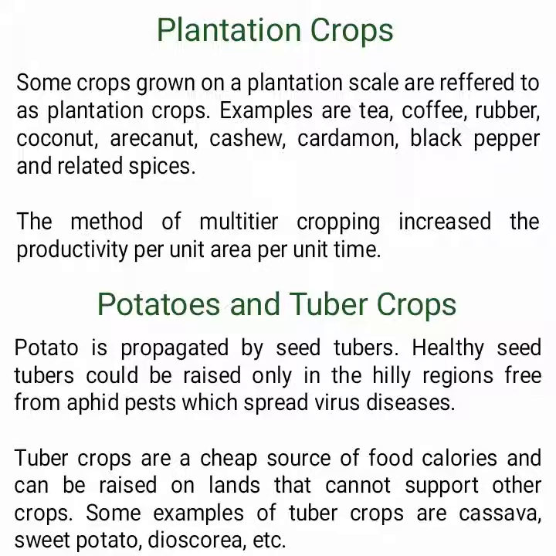Potato and tuber crops. Potato is propagated by seed tubers. Healthy seed tubers could be raised only in the hilly regions free from aphid pests which spread virus diseases. Tuber crops are a cheap source of food calories and can be raised on lands that cannot support other crops. Some examples of tuber crops are cassava, sweet potato, dioscorea, etc.